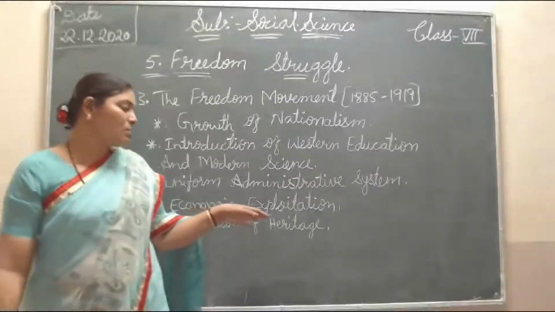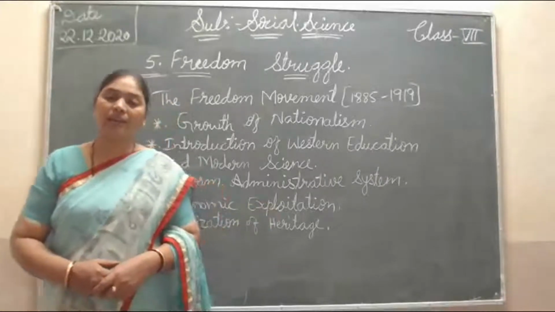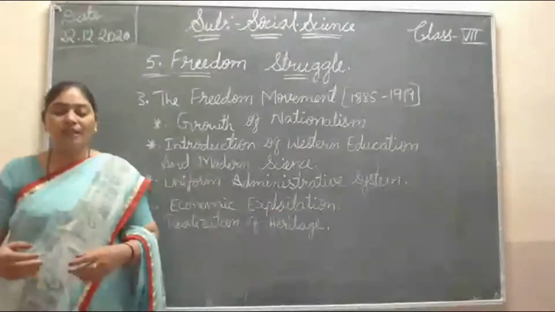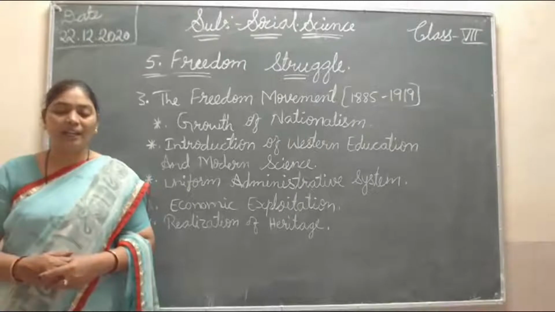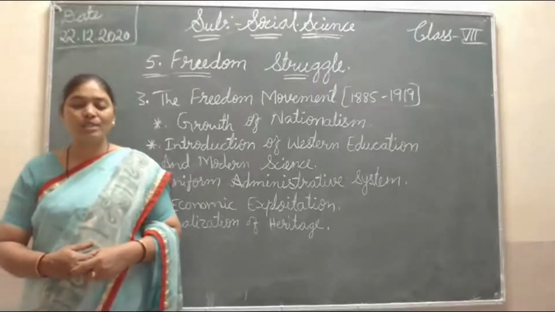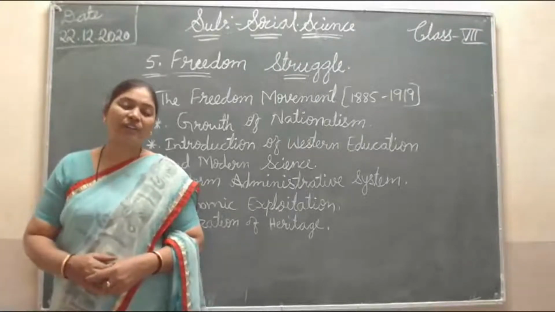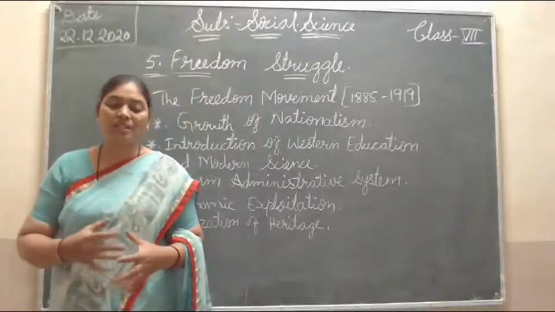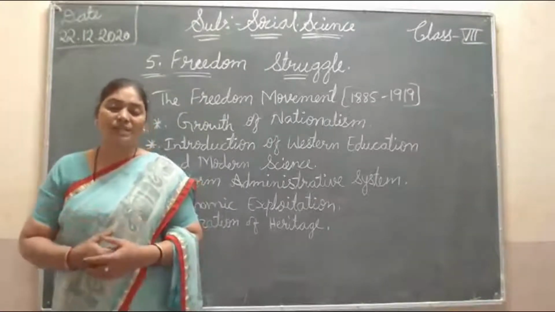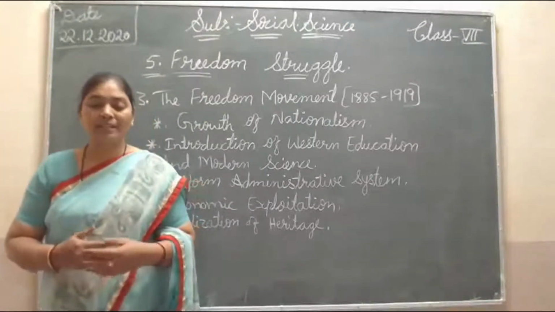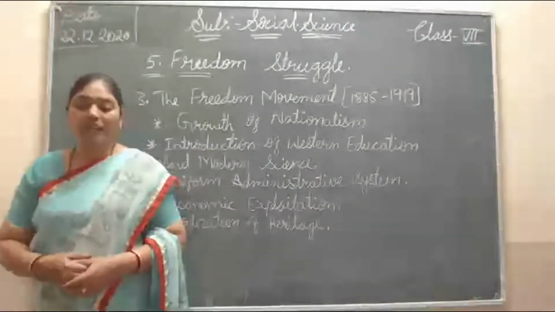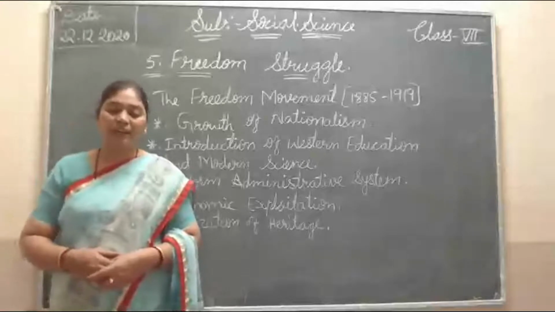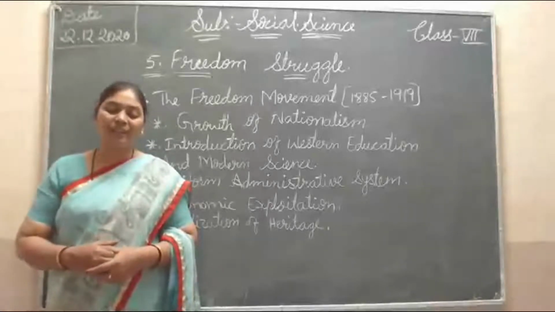So economic exploitation. Through their economic policies, the British remained responsible for the decline of trade here. These Britishers started their policies. First, they came for trade, then they started ruling. So here, in agriculture and industries in India, they converted land into a commodity.